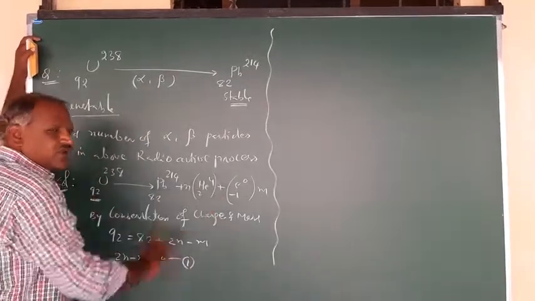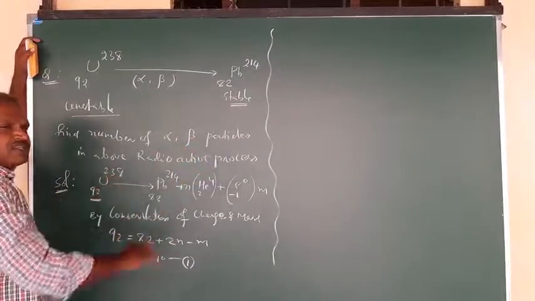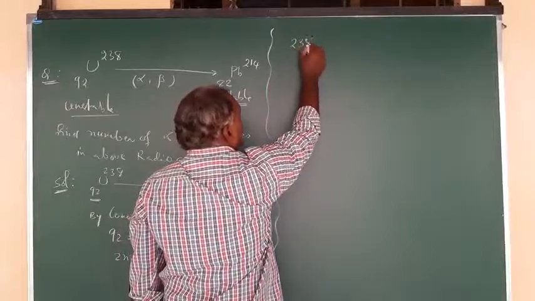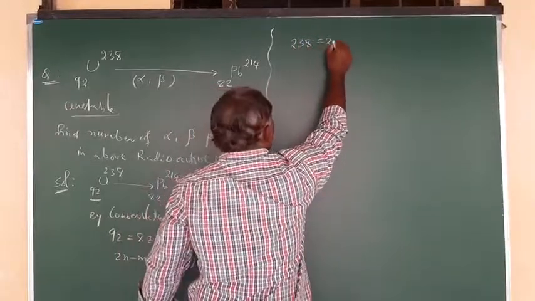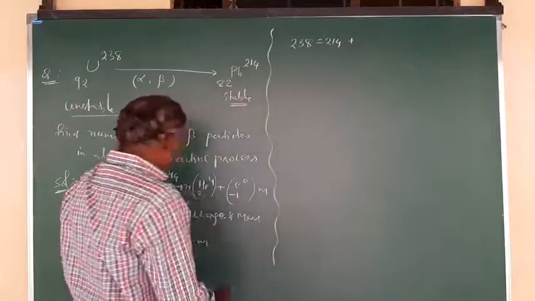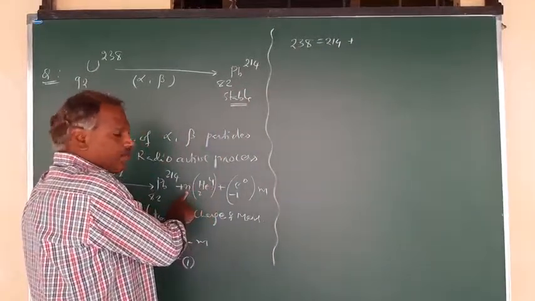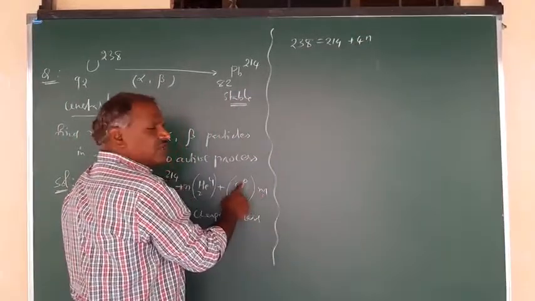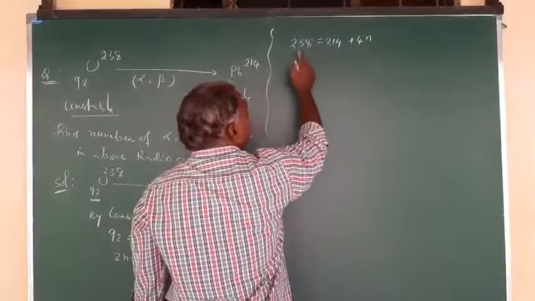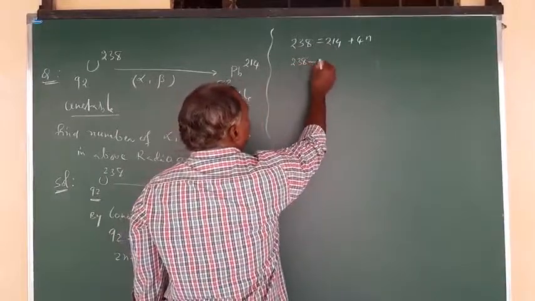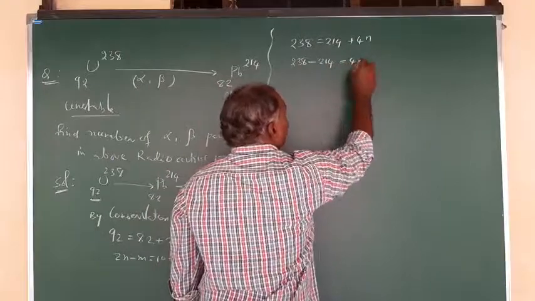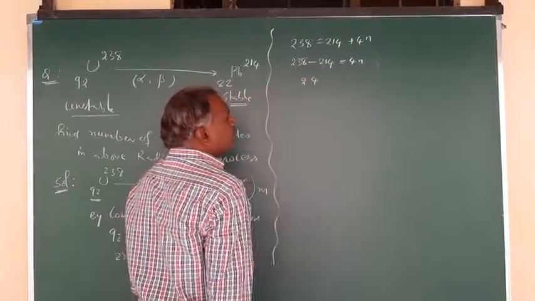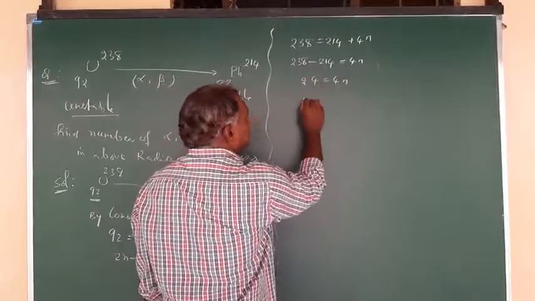We compared the number of protons. Again, equate the mass number also. For the reactant side we have 238 is equal to 214 plus 4, but how many alpha particles? n number, so n into 4, that is 4n. And here m into 0, zero only, so no need to write. Bring this to this side: 238 minus 214 is equal to 4n. So 24 is 4n, so n is equal to 6.